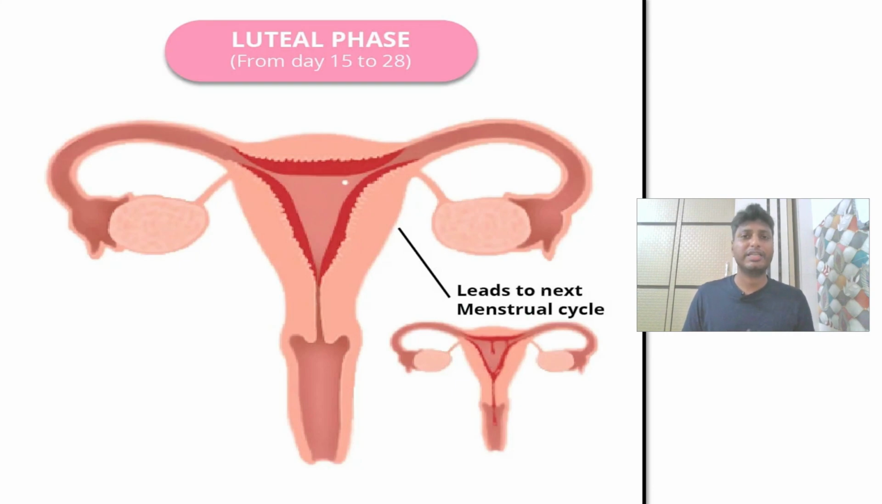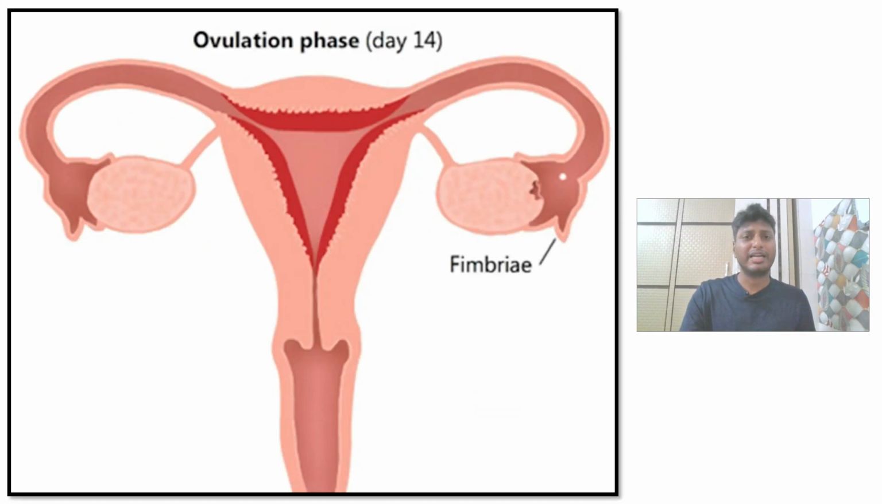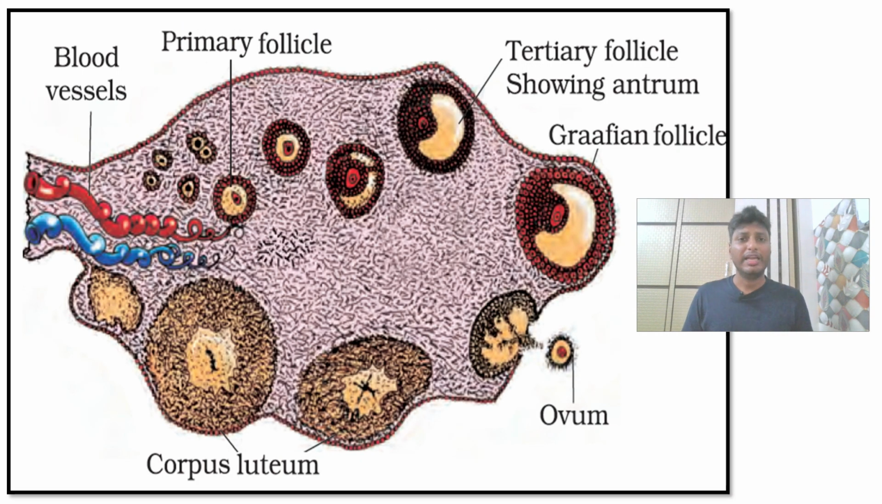Now comes the last phase, that is the luteal phase. The luteal phase starts from the 15th day to the 20th day of the menstrual cycle. Now this is a very important phase, dear students. So what exactly happens in the luteal phase? In the luteal phase, dear students, the Graafian follicle actually converts into a mass of tissue which is known as corpus luteum.